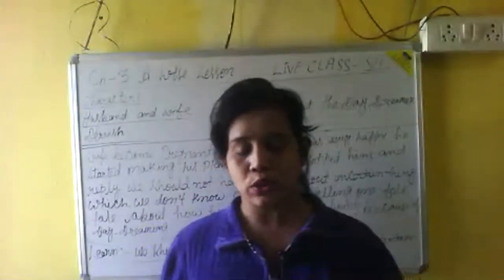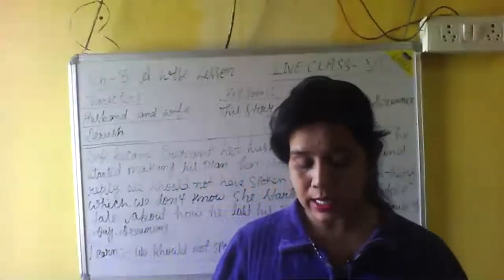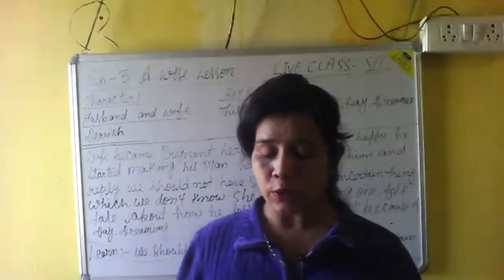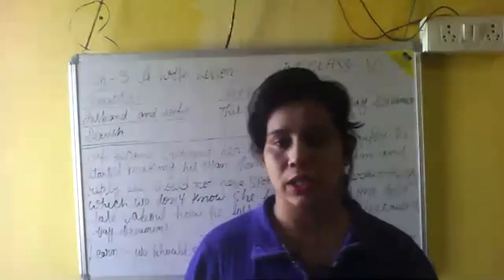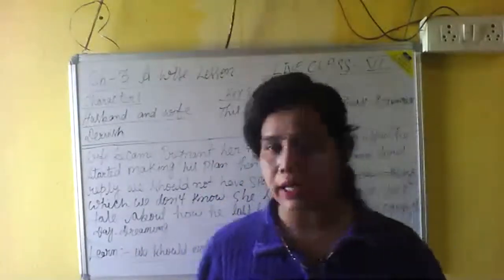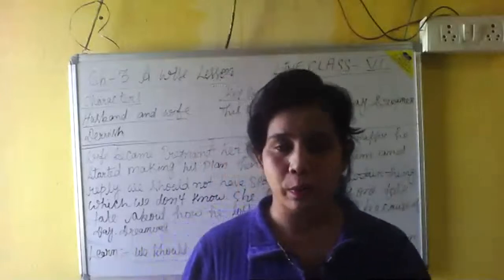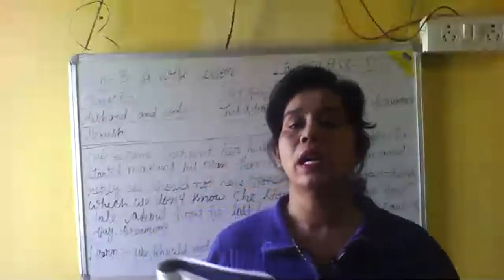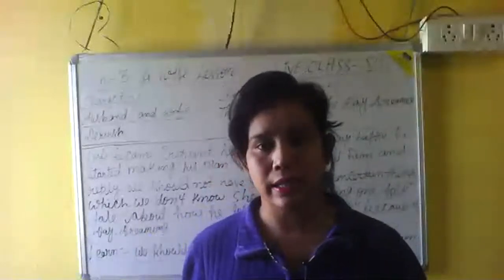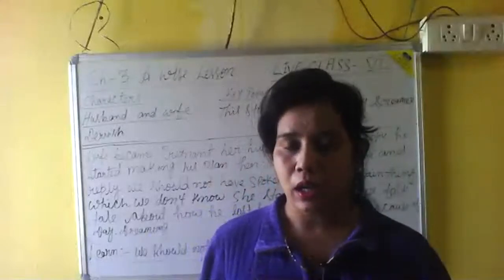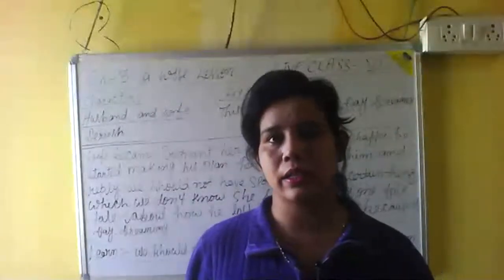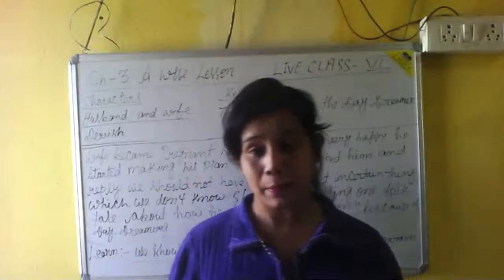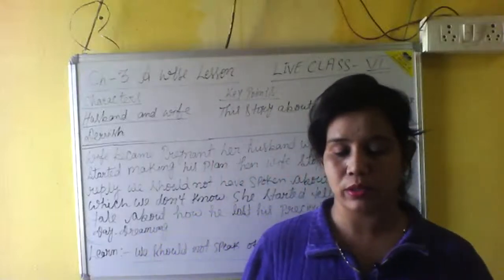So firstly, we should know the meaning of dervish. Dervish means a member of a religious group who performs a fast dance as part of worship. Dervish is not a name. It is one kind of group member who dances for religious things, like pujas. He does things for some pujas and that particular religion. So that kind of person is called a dervish. So what happened with the dervish? I'm also very excited to know.